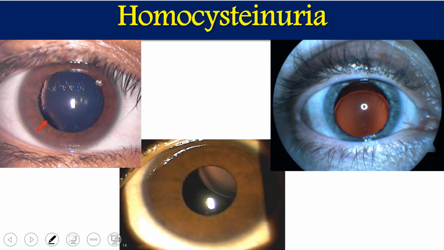Now, this is the picture where dislocation of the optic lens is present. In all three cases, in this portion the lens is displaced, so that place looks vacant. Here in this area the lens is not there, so the lens has moved upward. Here, the lens has moved downward. So in all three cases, the lens has been displaced from its normal location. That is the abnormality.